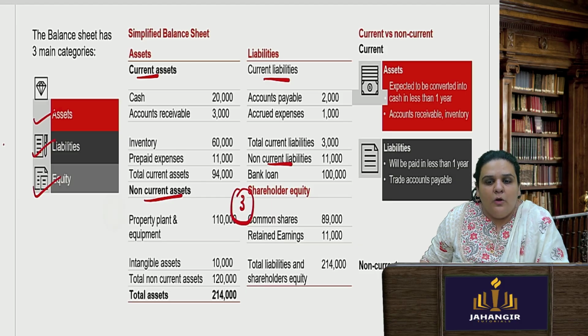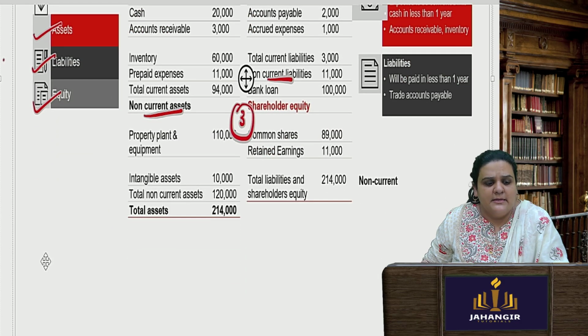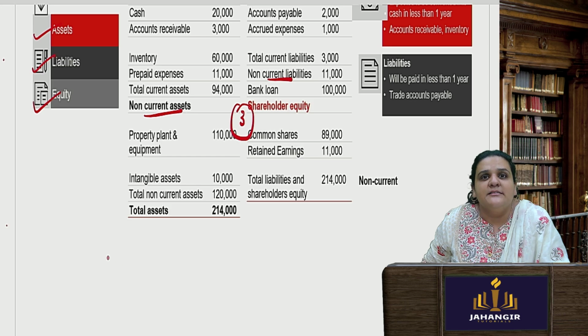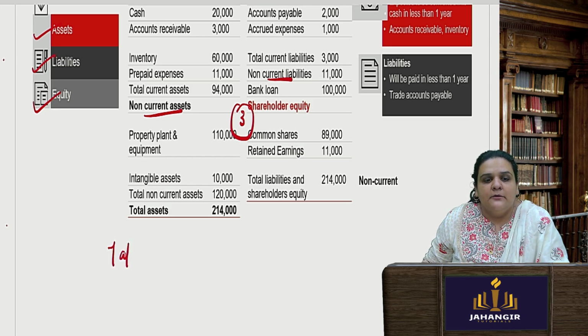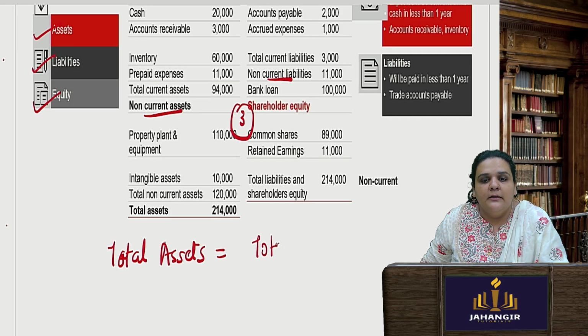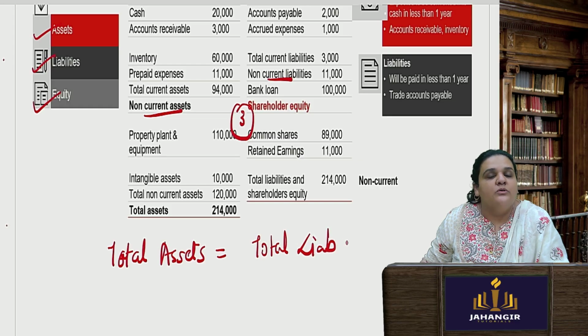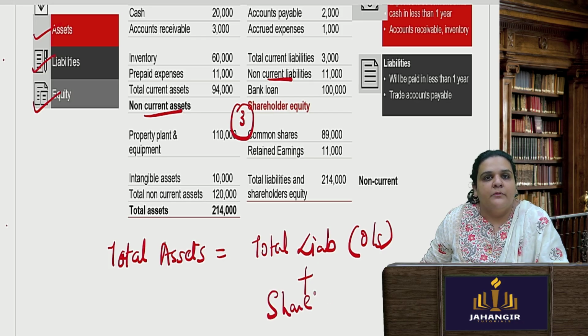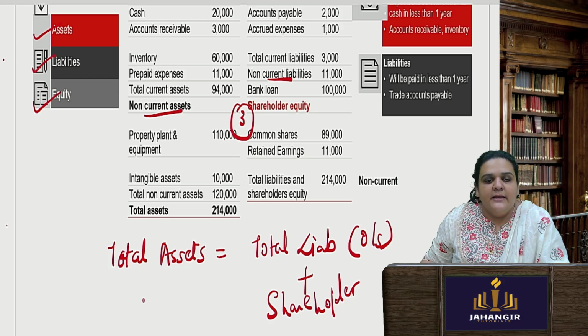Always there is the equation known as the balance equation, which says that total assets have to be equal to your total outside liabilities plus your shareholders' equity. That is why it is termed a balance sheet as on the given date.